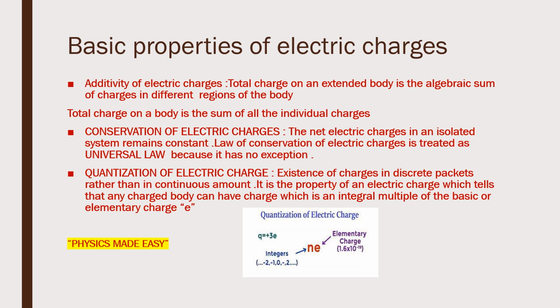So the formula is Q equals plus or minus n e. Here n represents an integer, which can be positive or negative, and e represents the elementary charge, whose value is 1.6 times 10 raised to the power minus 19 coulomb. So the total charge is equal to ne.